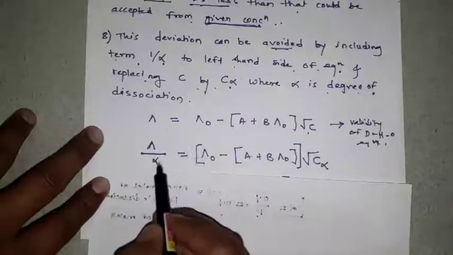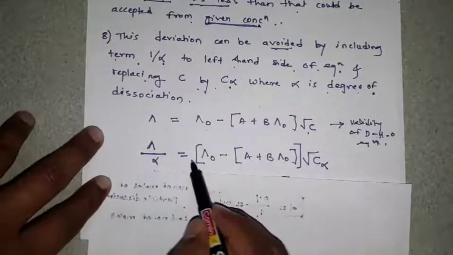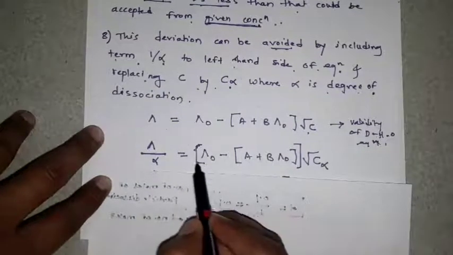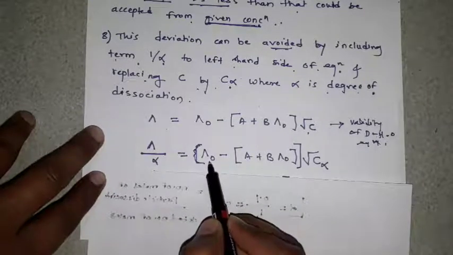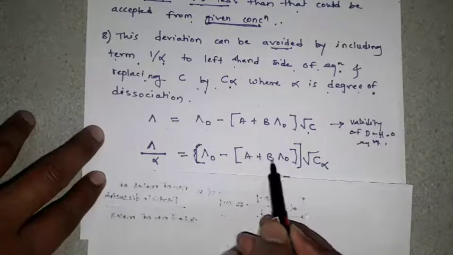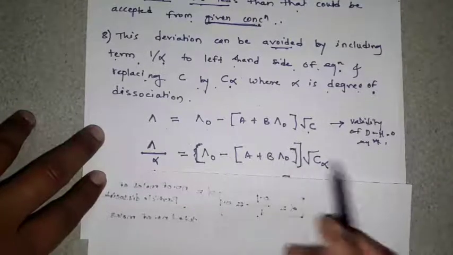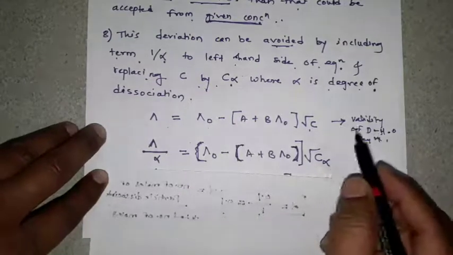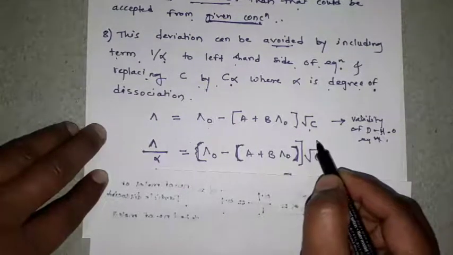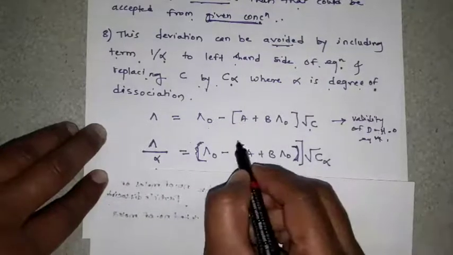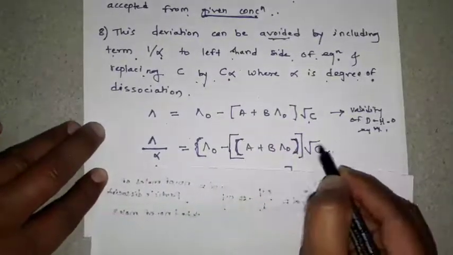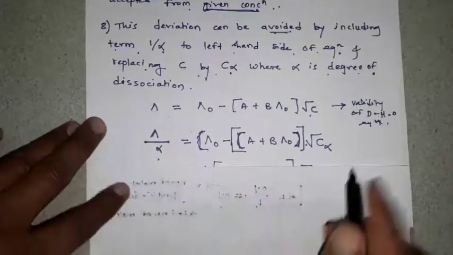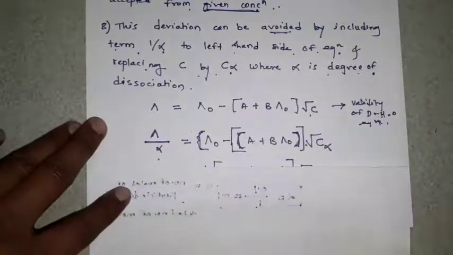That means 1 divided by alpha is equal to, this square bracket remains in the bracket, or you can write lambda 0 minus (A plus B lambda 0), here is the simple bracket, into under root of C, and in place of C you can write C alpha.